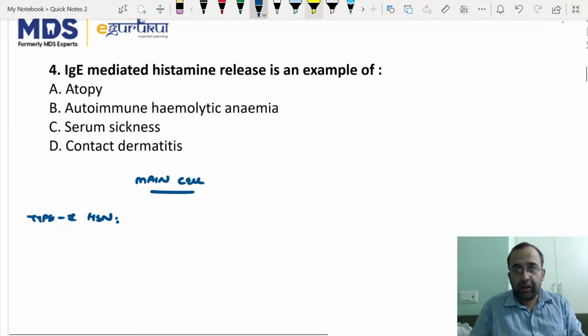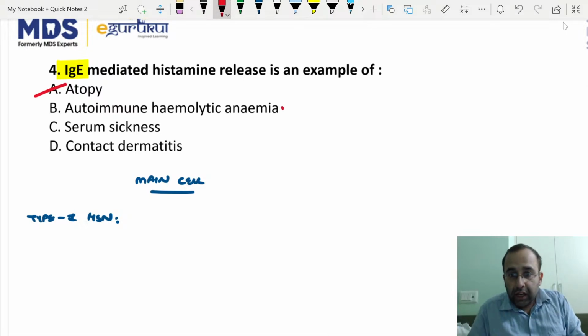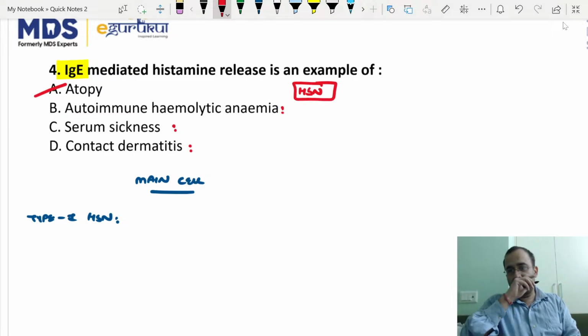Main cell. You already know type 1 hypersensitivity is IgE mediated response. It is associated with atopy. Fair enough. Tell me the hypersensitivity reactions with the other three conditions.